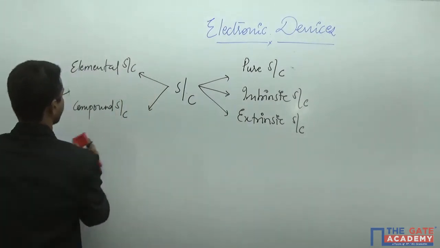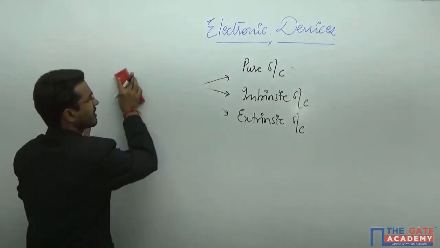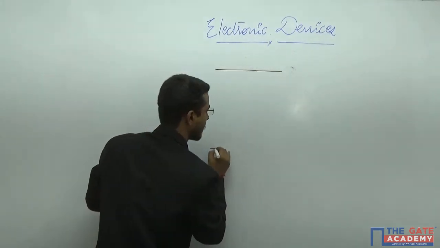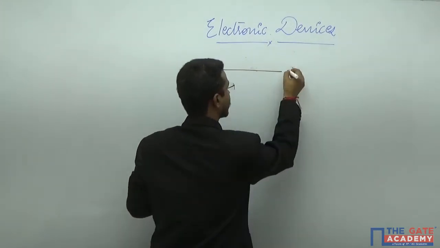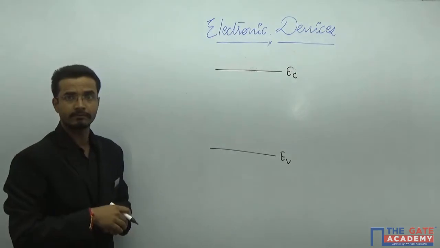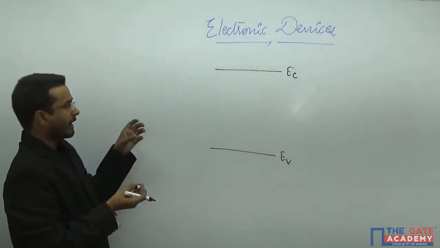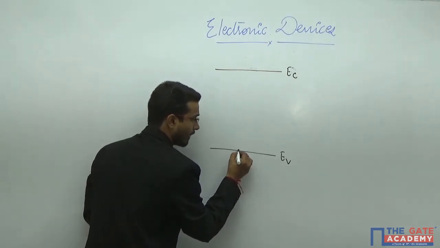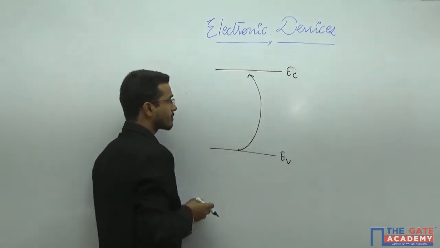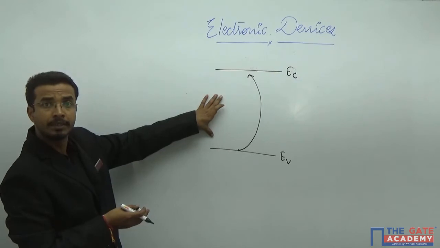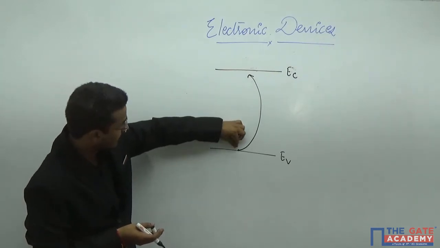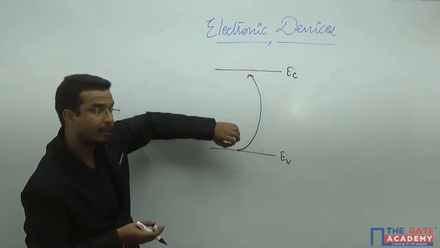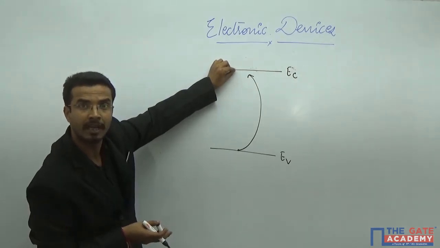So, firstly, I am doing the general discussion. In the energy band diagram, all of you know there is EC and EV. If I provide any particular energy to this, what will happen? One electron will get excited from here to here, and this much energy is required to detach the electron from the valence band and transfer it into the conduction band.